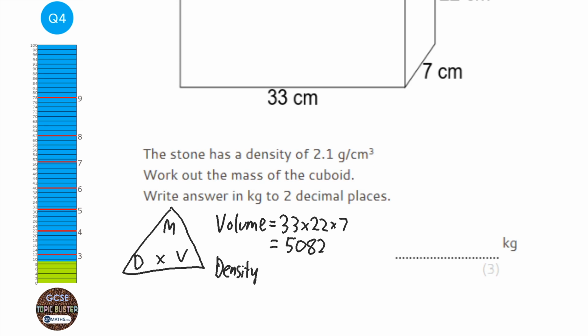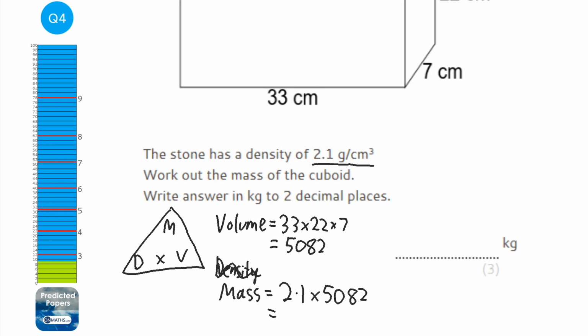And so to work out mass, we're going to do density times volume. So density is 2.1. Let's just check the units, grams per centimeters cubed, so that works. 2.1 times 5,082, and I get 10,672.2. Now check out the unit of mass in the density. It's grams per centimeters cubed. So that's going to be grams.